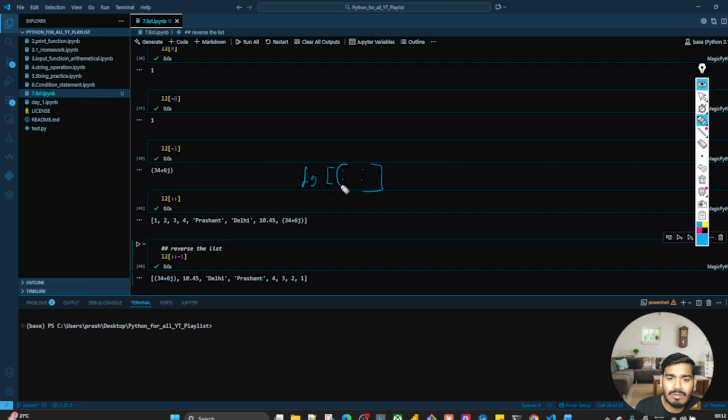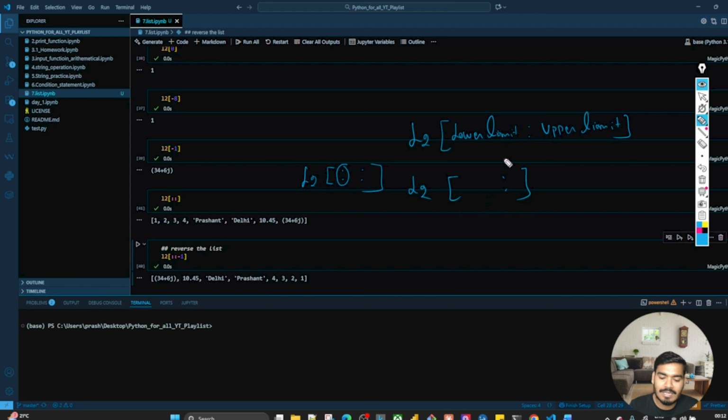I could give a single one also, because whenever we write L2, we write a lower limit, then colon and upper limit. And whenever we want to access all the elements, with this logic, I can just write one colon and it should work.